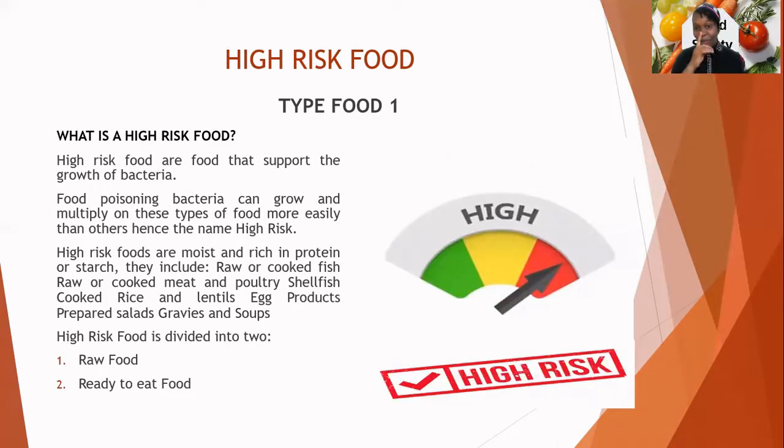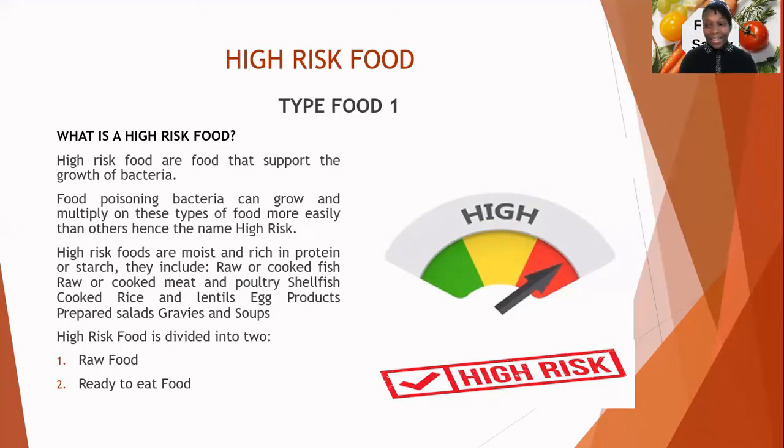And this is our food. Let me go into what we want to talk about today, which is our high-risk food, the food types. We have 2 food types: the high-risk food and the low-risk food. So what are these high-risk foods? These high-risk foods are food that support the growth of bacteria. They have the 4 things that make bacteria multiply, and so they can grow.